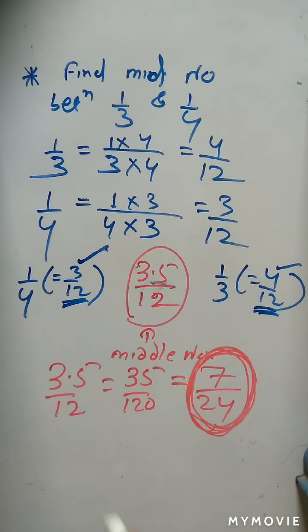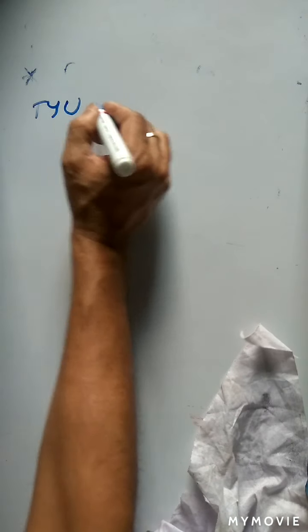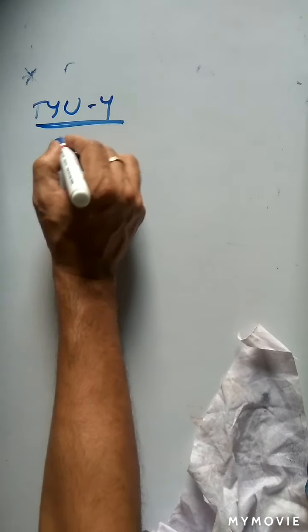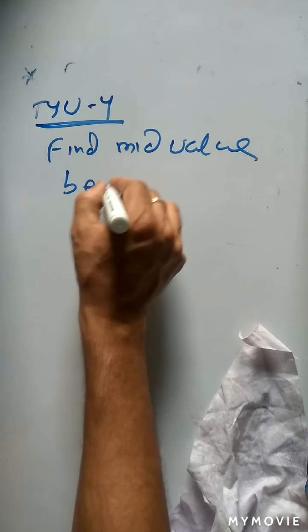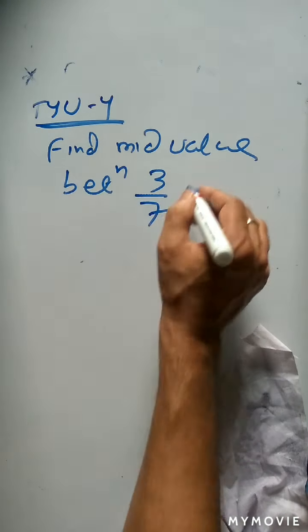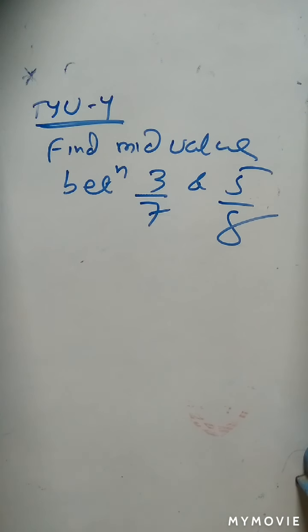Okay, so again you take a homework. That is test your understanding 4. Find the mid value between 3 by 7 and 5 by 8. Okay, so this is your homework. So with this we will complete today's class. Next we will discuss the irrational numbers. Thank you.